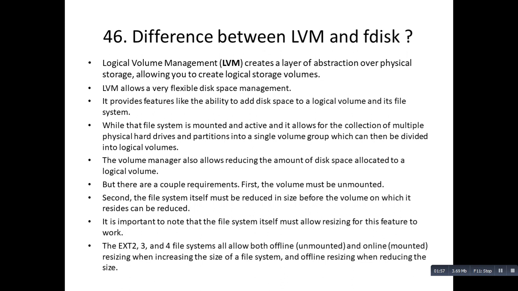The volume manager also allows reducing the amount of disk space allocated to a logical volume. But there are a couple of requirements. First, the volume must be unmounted. Second, the file system itself must be reduced in size before the volume on which it resides can be reduced. It is important to note that the file system itself must allow resizing for this feature to work. The ext2, 3 and 4 file systems all allow both offline (unmounted) and online (mounted) resizing when increasing the size of a file system, and offline resizing when reducing the size.